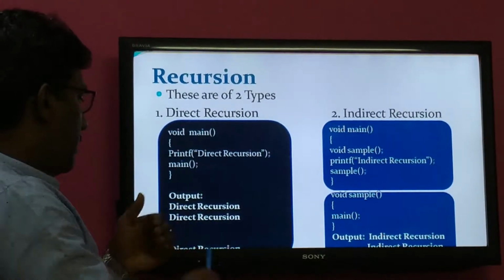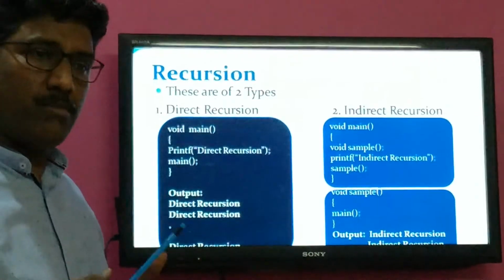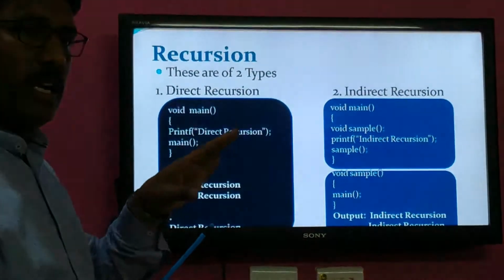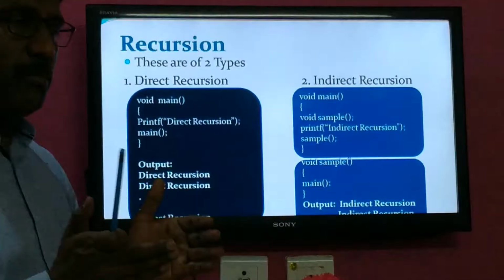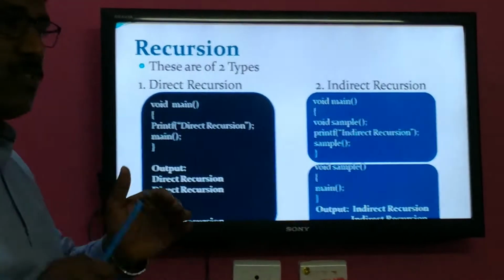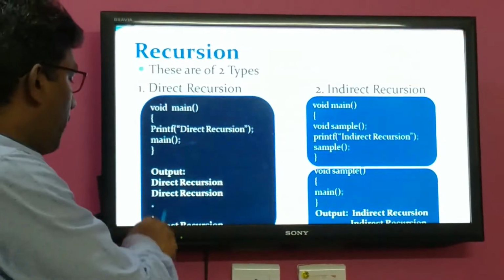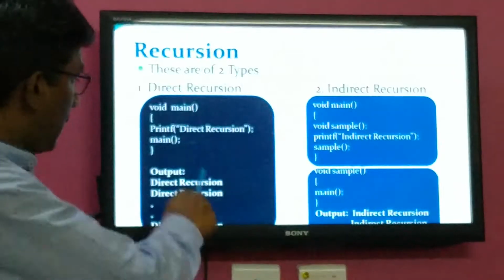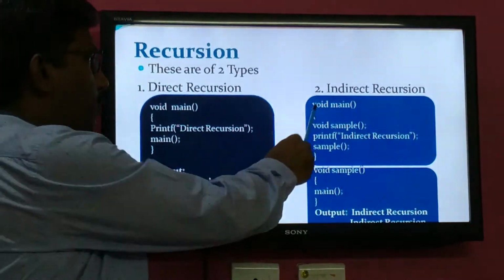So like this, the direct recursion output will be displayed an infinite number of times, because there is no decision criterion variable, or there is no condition to terminate these recursive calls. Infinite number of times this call will be performed. So that's why this output will be displayed infinite number of times. That is direct recursion.